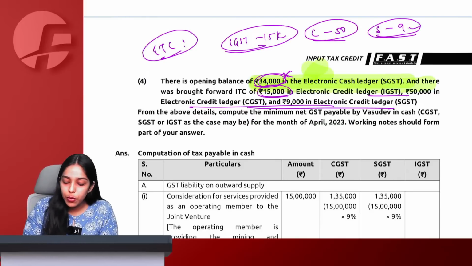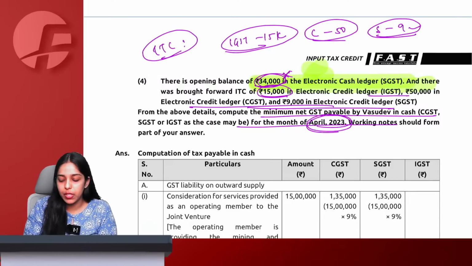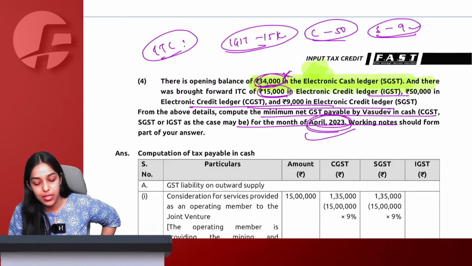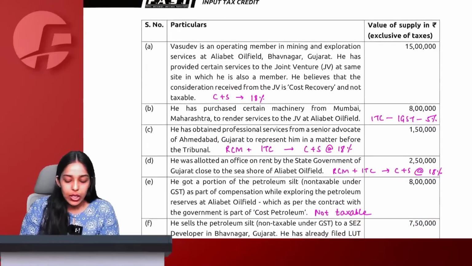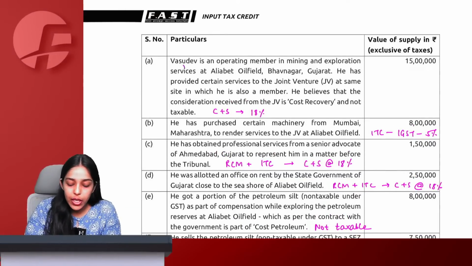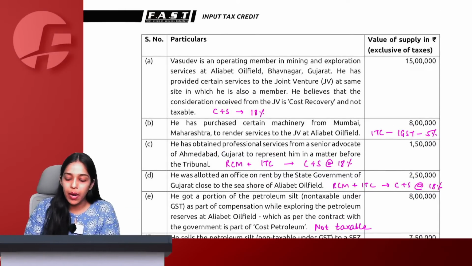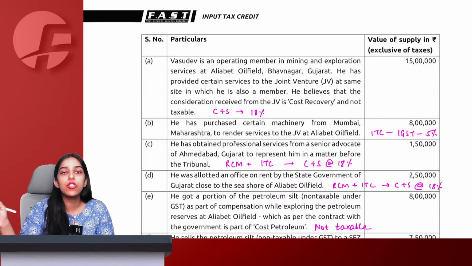From the above details, compute the minimum net GST payable for the month of April. So for April month, a computation question is asked. Okay, April month and we are from Gujarat. Let us start. Vasudev is an operating member in mining and exploration services at Aliabad Oil Field, Bhavnagar, Gujarat. He has provided certain services to the JV at the site in which he is also a member. So an operating member providing services to JV, tell me.